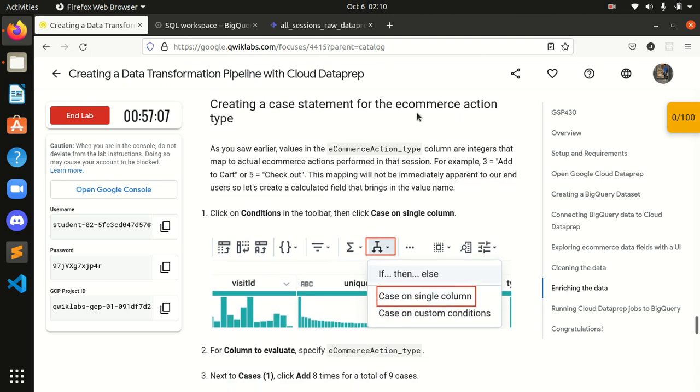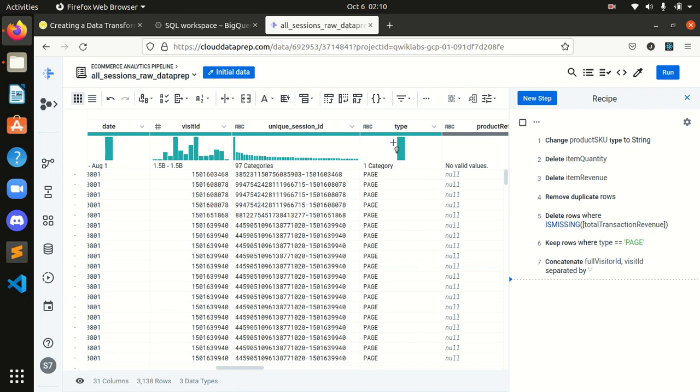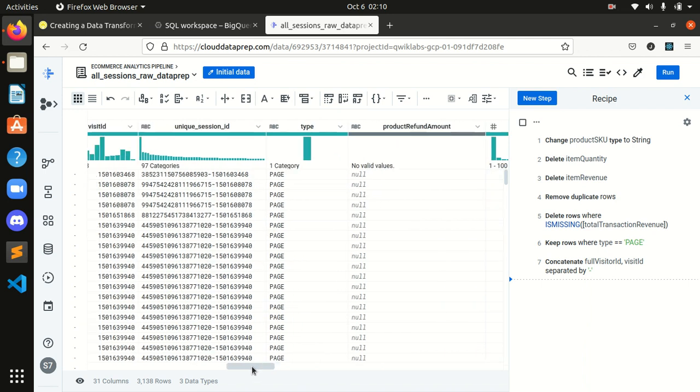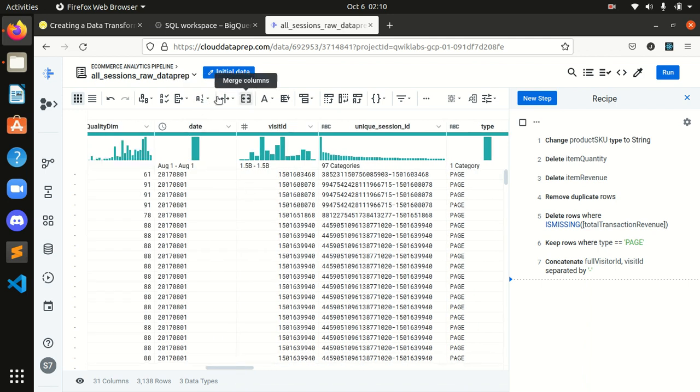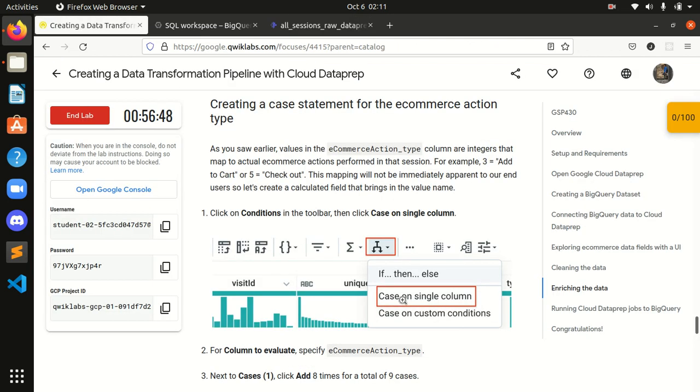Creating a case statement for the e-commerce action type. Click on conditions in the toolbar, then click case on single column. Okay, over here I will search where it is. Where is that button, guys?